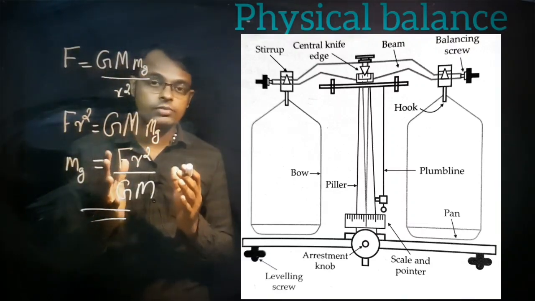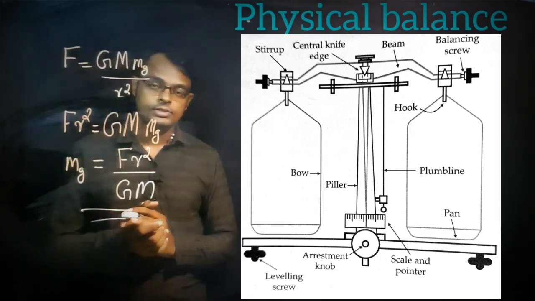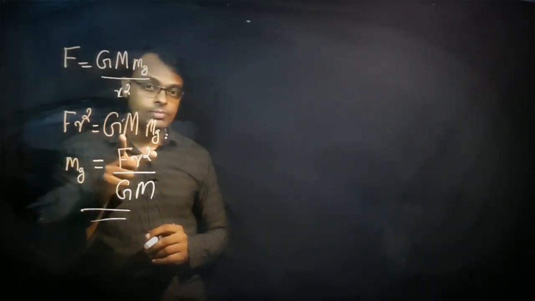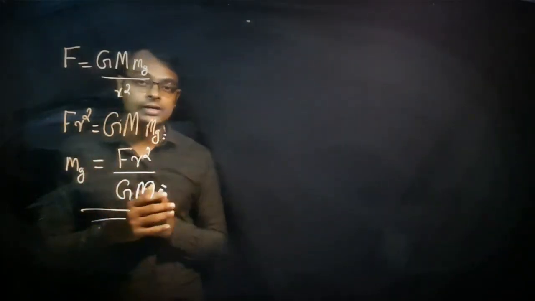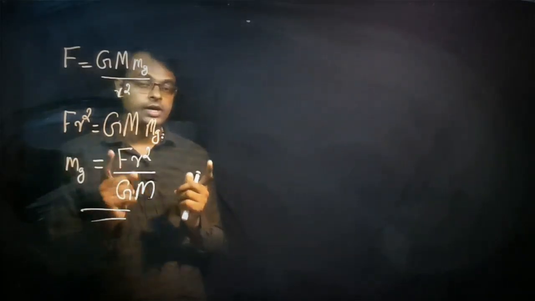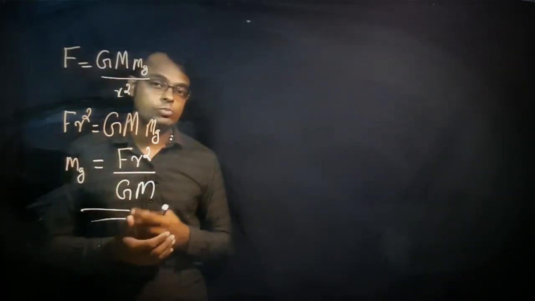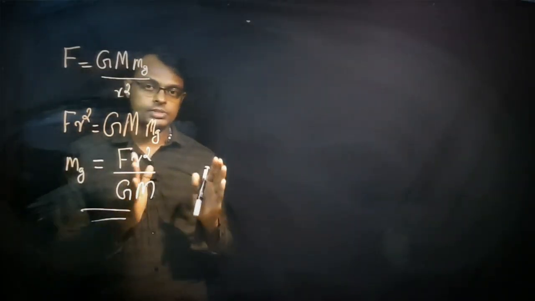So what is the main instrument we are using here? The physical balance. Now we have discussed two different types of masses. One is inertial mass, for which we use the inertial balance. To measure the gravitational mass, we use the physical balance. We can also use the spring balance to measure the gravitational mass. I hope it is clear to you.